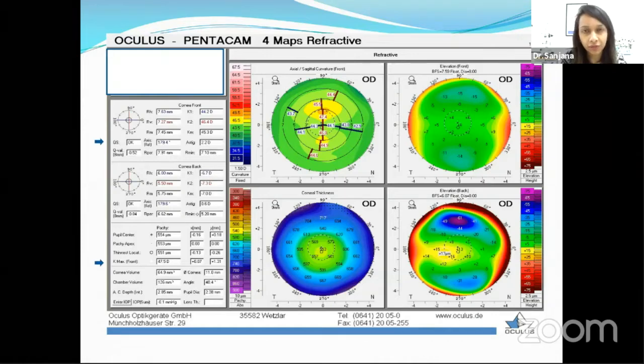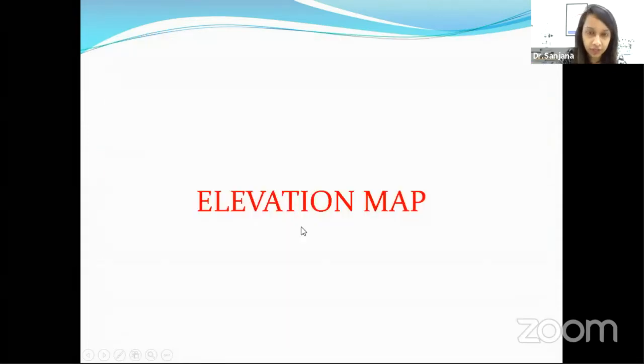And in cases where the inferior axis is steeper than the superior, the difference should be lesser than 1.4 to consider it to be normal. Now, the next thing is the Kmax, which I already mentioned. So 47.2 is what we consider as the cutoff. Now, moving on to the elevation map.